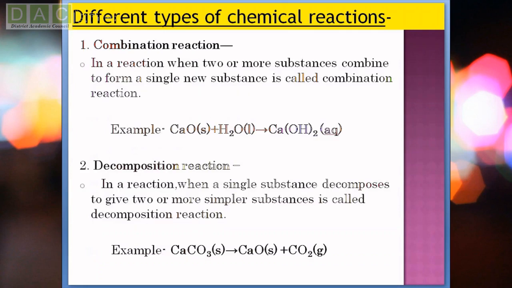So let us take the first reaction, that is combination reaction. In a combination reaction, two substances react to form only one single substance.